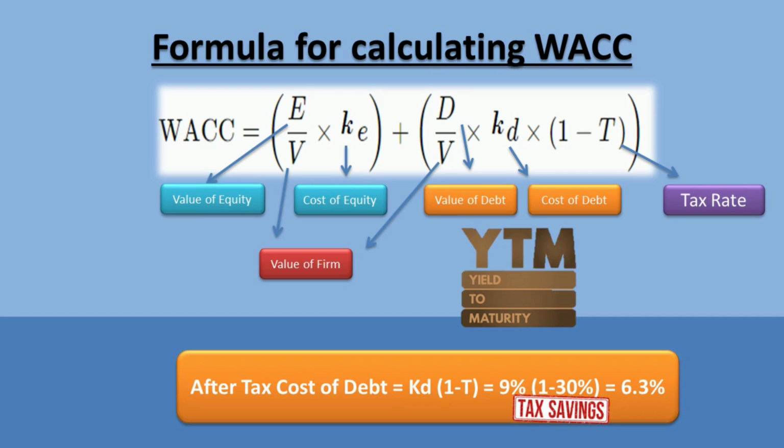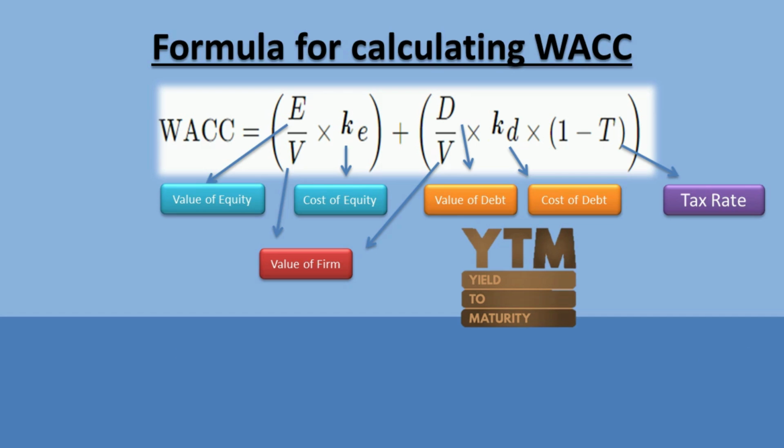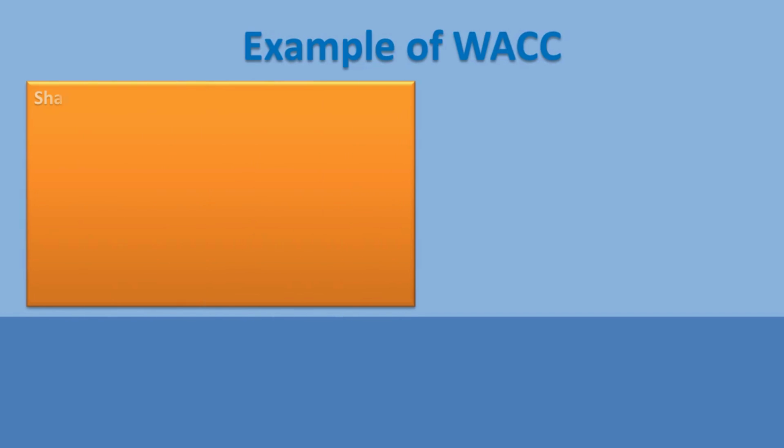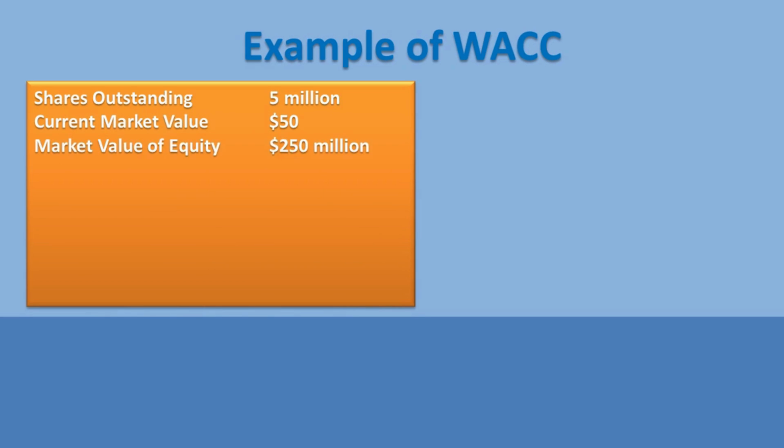Now let's take an example and solve it for weighted average cost of capital. Assume a company has total number of shares outstanding equaling 5 million with current market value of $50 per share. The market value of equity will be $250 million, calculated by multiplying per share market value with total number of outstanding shares.